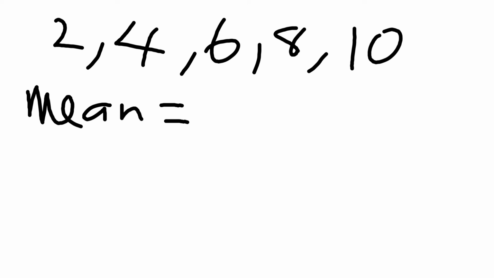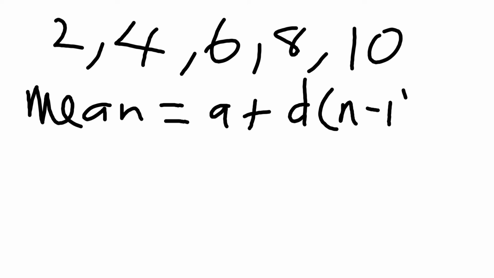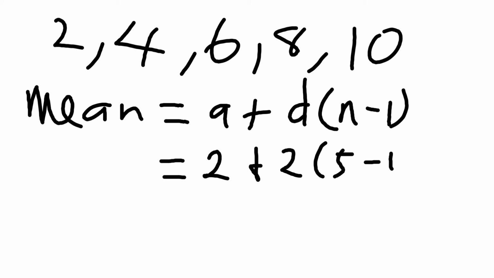Remember, the mean is a plus d into n minus 1 over 2. So what is our n in this case? Our n is 5. What is a? a is 2 and d is also 2. So this is now equal to 2 plus 2 into 5 minus 1.